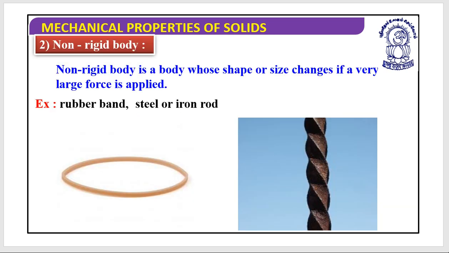So now, what is a non-rigid body? What do we mean by non-rigid body? A non-rigid body is a body whose shape or size changes if a very large amount of force is applied. Let's suppose a rubber band. Yes, it easily changes its shape. A steel or iron rod, even it is going to change its shape or size. These are all non-rigid bodies.